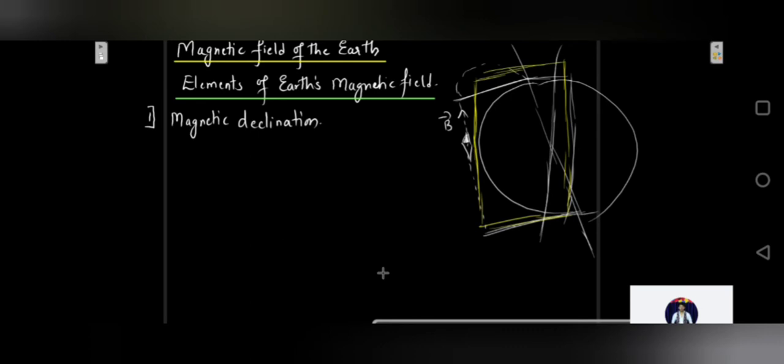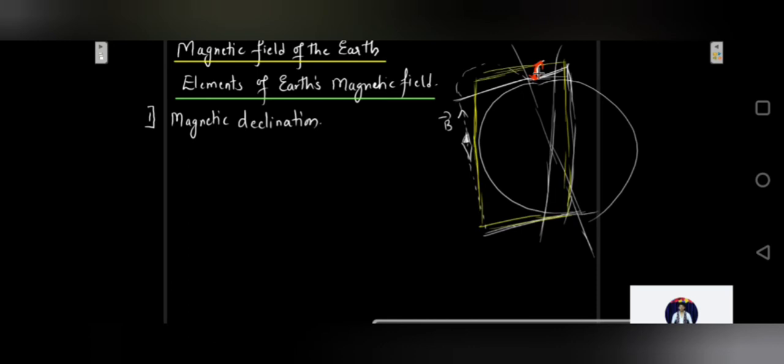In this case, I'll just approximately draw it. If these are the two planes, this becomes the angle of declination. I'll show it to you with a simpler diagram. For example, just consider two pages of your book. Just open up two pages of your book and see the angle between them.